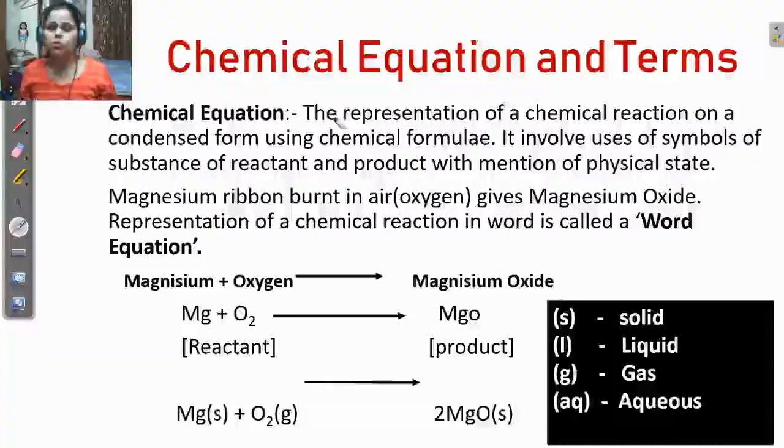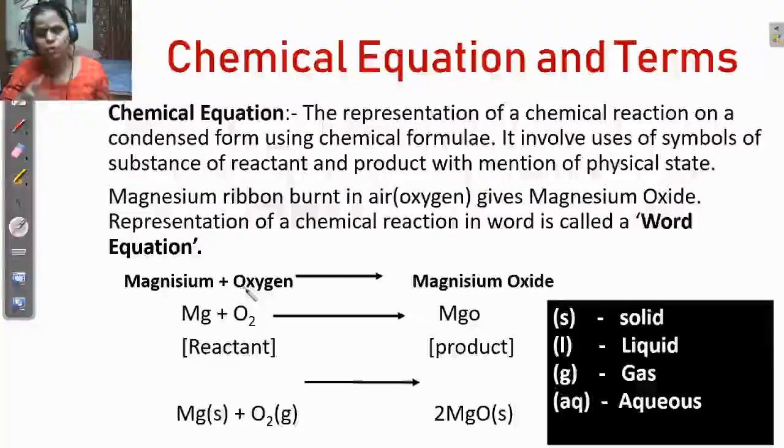Is it clear? So the chemical equation is the representation of the chemical reaction in a condensed form using chemical formulas, and it involves the use of symbols of the substances, the reactants and the products. So what is a reactant? The reactant means the two or more substances that take part in the reaction.